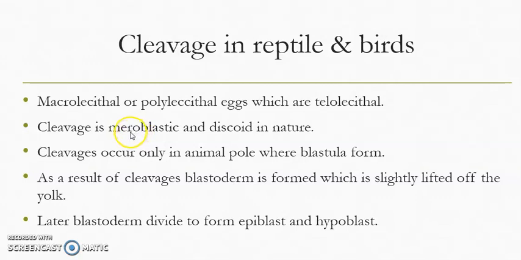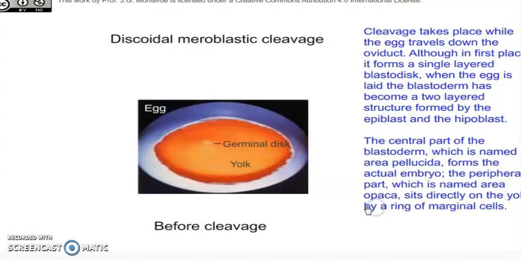Cleavage is meroblastic, which means incomplete cleavage, and it is discoidal, limited to a certain area in the form of a disc. Cleavage occurs only in the animal pole, with the blastula formed. As a result of cleavages, a blastoderm is formed, which is slightly lifted off the yolk. Yolk is present in the vegetal area. Later, the blastoderm divides to form epiblast and hypoblast that lead to the formation of different organs.